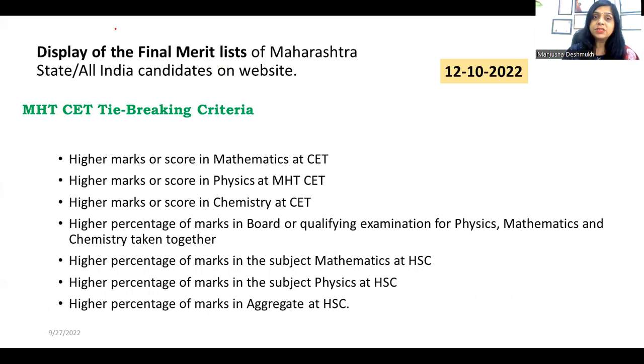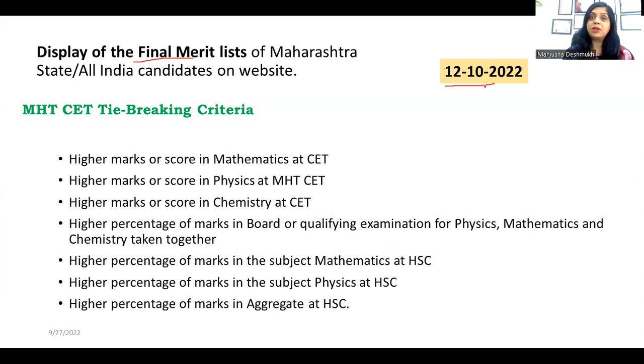Then next comes the final merit list. After the provisional merit list, and after all the grievances and corrections, you will find the display of the final merit list of Maharashtra state, and that will take place on 12th of October. Now, sometimes while displaying the final merit list, you will find the CET scores of multiple students are similar.